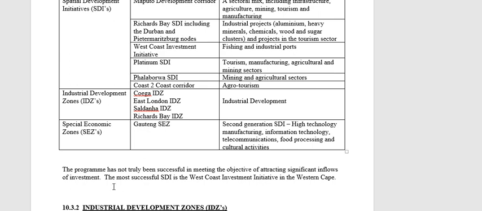Now, this program, the SDI as such, has not been 100% successful. It hasn't really attracted a huge amount of investment. The objective was to mobilize private sector investment to create industrial development, and it has failed in the sense that investment hasn't been really high. They haven't been able to attract all of those private sector investments to create industrial development. The most successful SDI is the West Coast Investment Initiative, and that one is in the Western Cape.